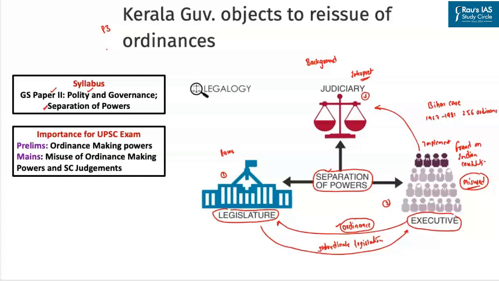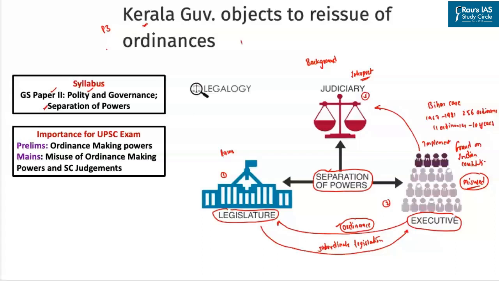Out of these 256 ordinances, around 11 were kept alive without any kind of legislative scrutiny for more than 10 years. So as you can see, even though we have given the power to the executive to deal with certain exceptional circumstances, quite often the ordinance making power has been misused. And now if you look at the latest case in the state of Kerala, the Kerala government has recently sent the Kerala governor, Mr.